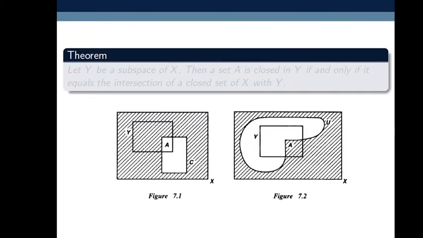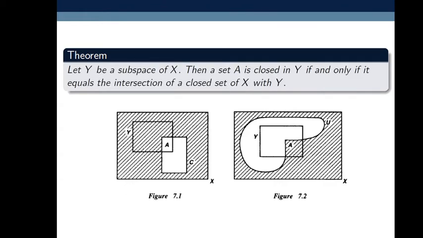Next theorem: let Y be a subspace of X, then a set A is closed in Y if and only if it equals the intersection of a closed set of X with Y. Suppose Y is a subspace of X. Here X is a topological space. See figure 7.1. Here X is a topological space, Y is its subspace.